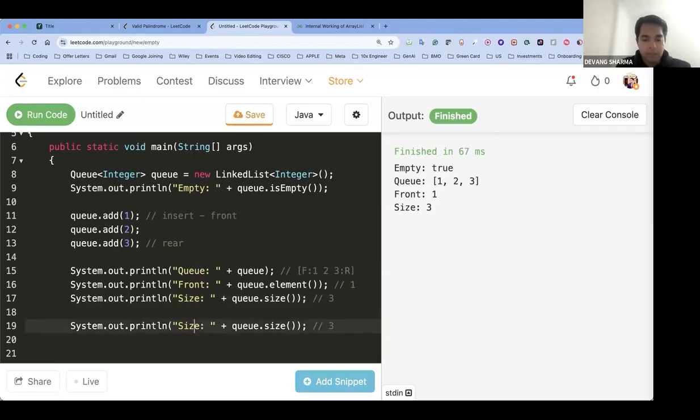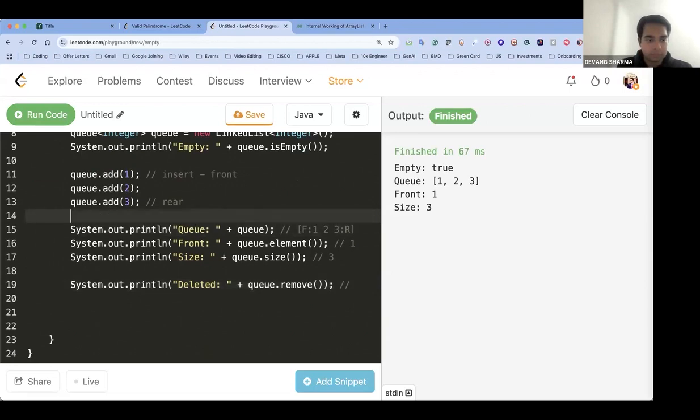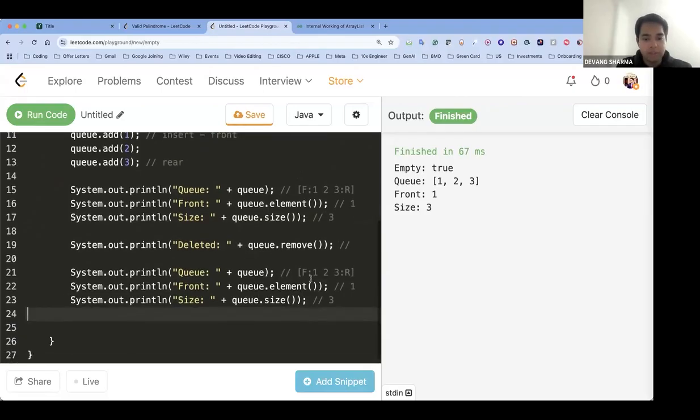What next? I want to delete something. So I would have something deleted. How do you delete? You do q dot remove. Which element will be deleted? Deletion happens from the front, 1 will be deleted. Now if I print the queue, it will contain only 2 and 3. Front will become 2, size will become 2. All agree?